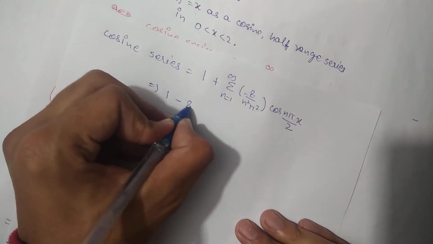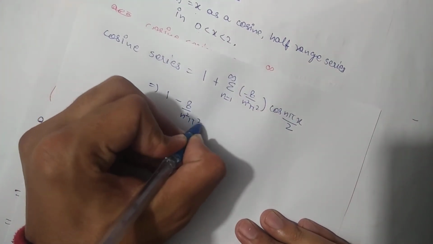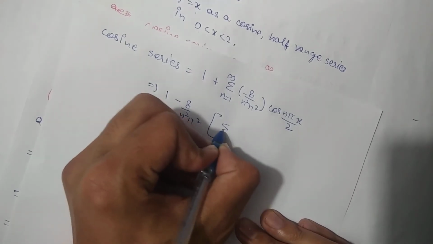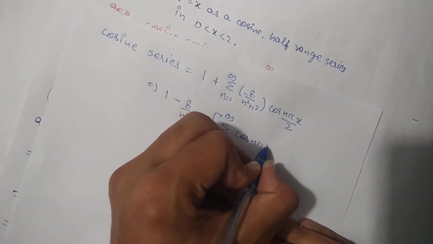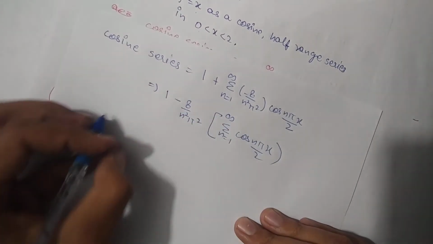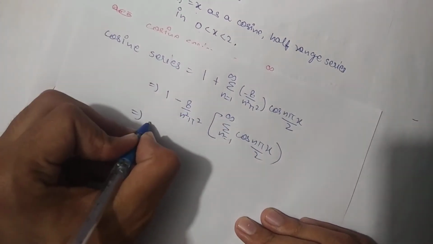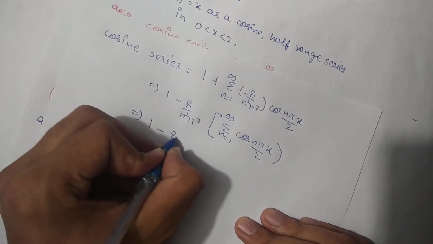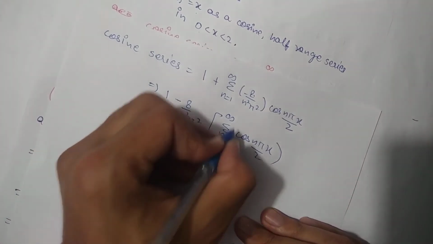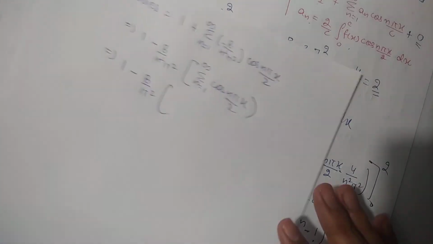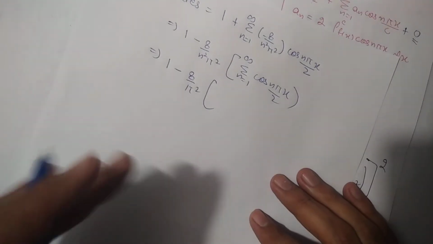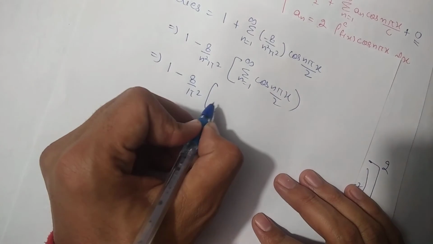1 minus 8 by n square pi square, and inside summation n from 1 to infinity cos n pi x by 2. N square I will also take inside, and its value will become 1 minus 8 by pi square. Inside, I will take n equal to 1, 3, 5, because for even terms we have an equal to 0. So for odd terms we will have its value just like that, and its value will become 1 by n square I will take.